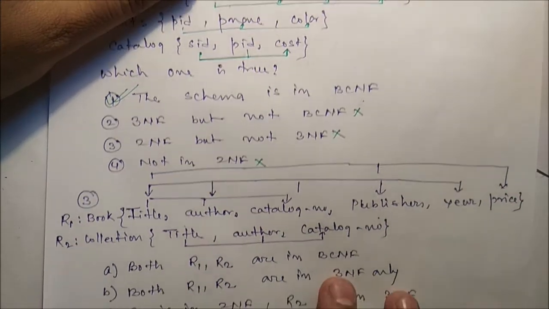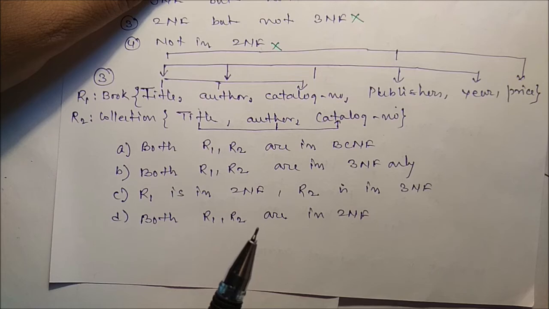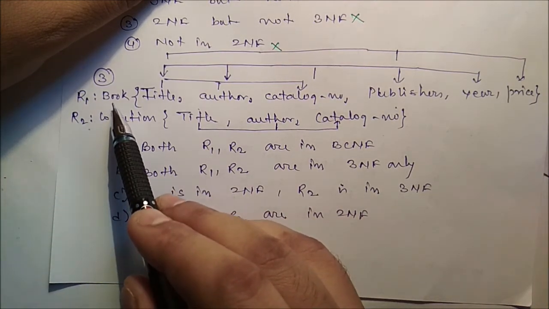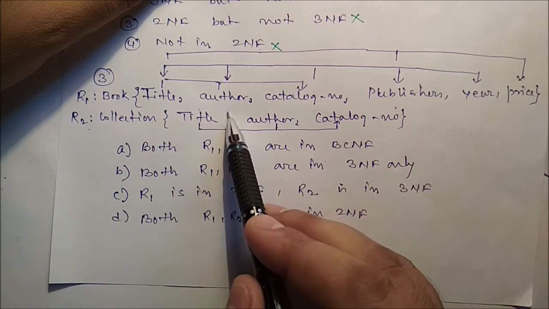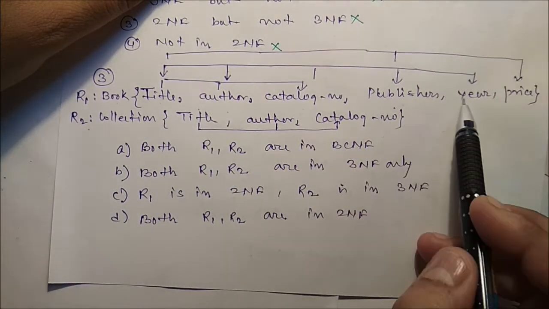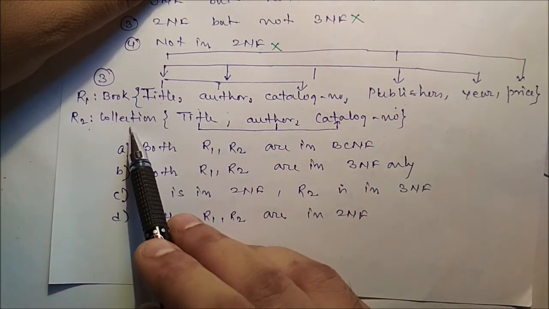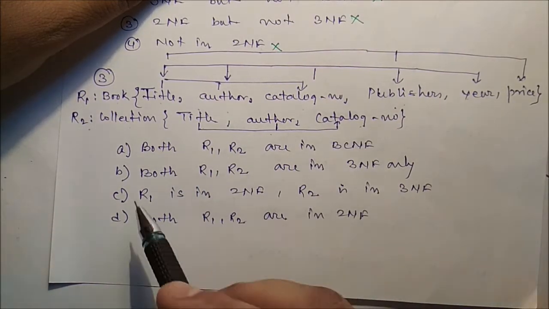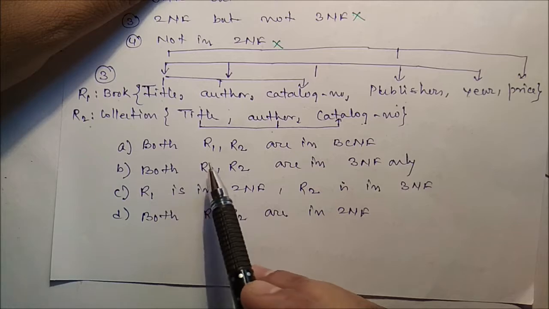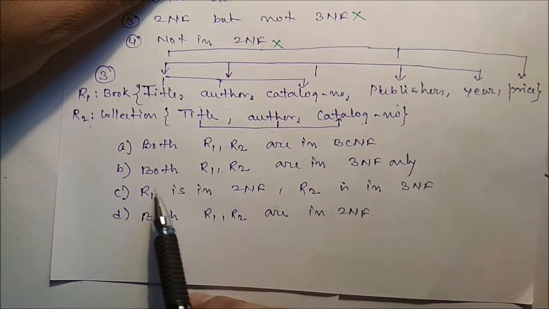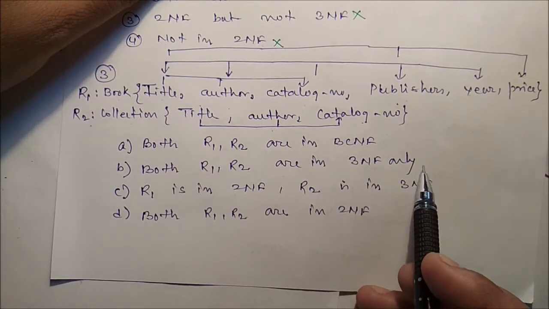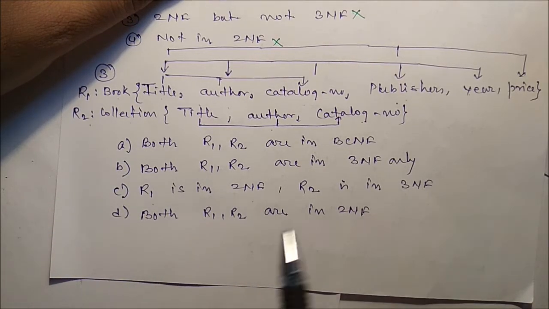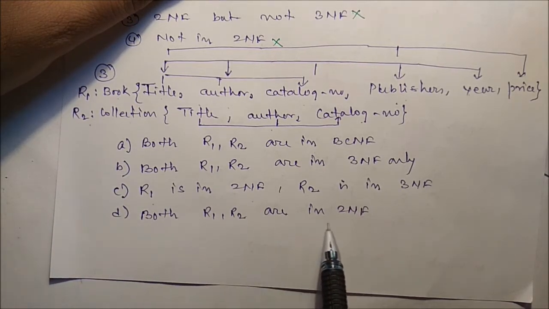In the next question number 3, say two tables are there, R1 and R2. Here R1 has book, title, author, catalog number, publishers, year, price. R2 is the collection: title, author, catalog number. Now tell me the answer. Say four options are there. Both R1, R2 are in BCNF. Both R1, R2 are in 3NF only. R1 is in 2NF, R2 is in 3NF. Both R1, R2 in 2NF.